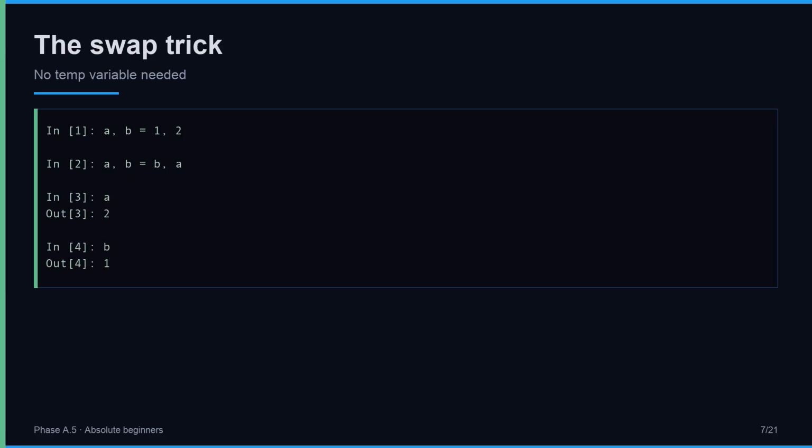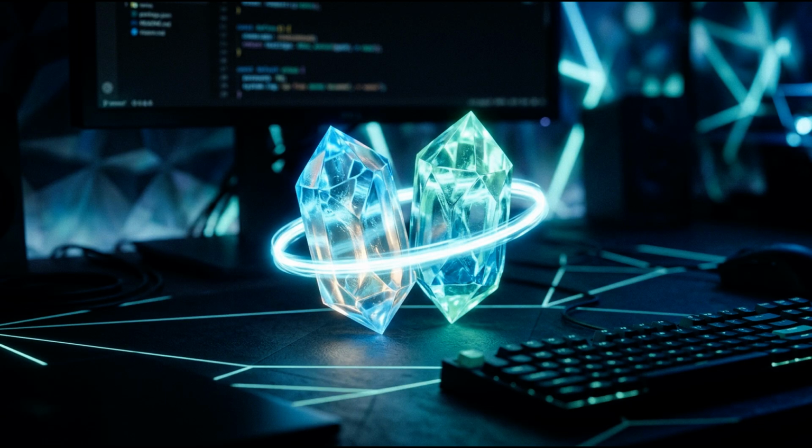Here is tuple magic that feels like a trick. Swap 2 variables in one line with no temporary variable. a, b equals b, a. The right side builds a tuple of the current values. The left side unpacks them back, but swapped. a becomes the old b, b becomes the old a. In many languages you need 3 lines and a temp variable. In Python, 1 readable line, and tuples do the work. 1 line, no temp. Choosing tuple over list is a signal. You tell the next reader, these values belong together, their count is fixed, do not try to change them.